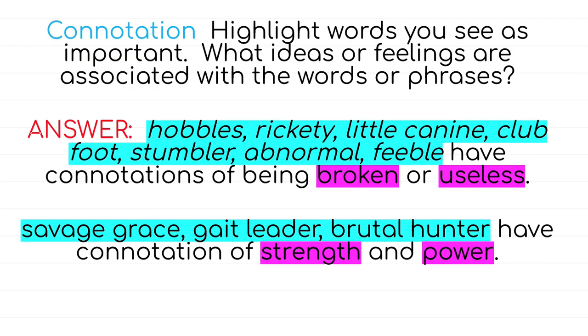Okay, let's move on. So let's look at the connotation. So we want to highlight words, boys and girls, when you're annotating in order to analyze a poem. You want to annotate by highlighting words that you see that are important, right?